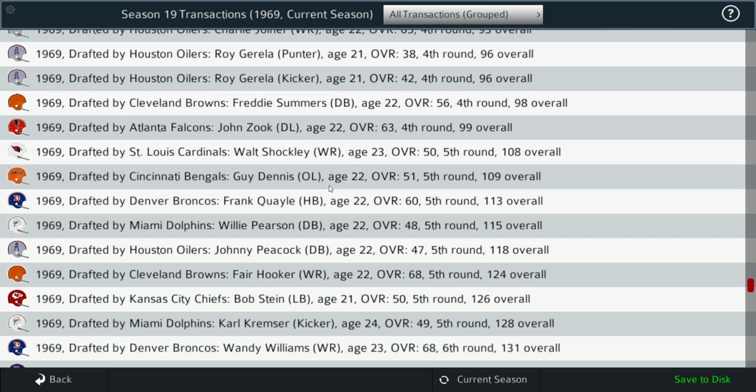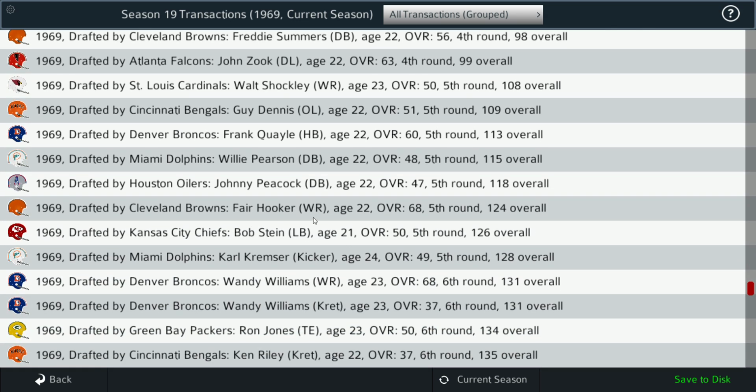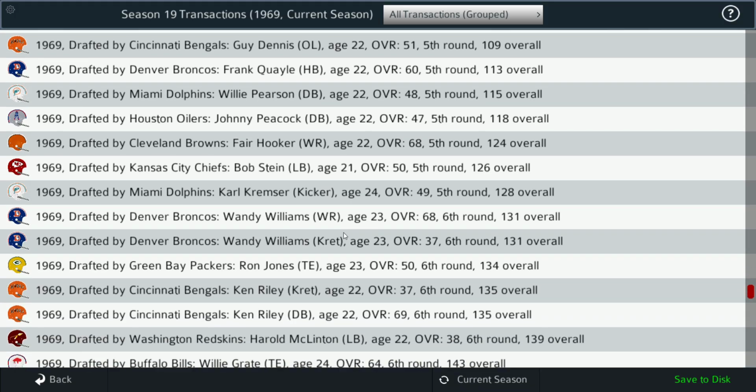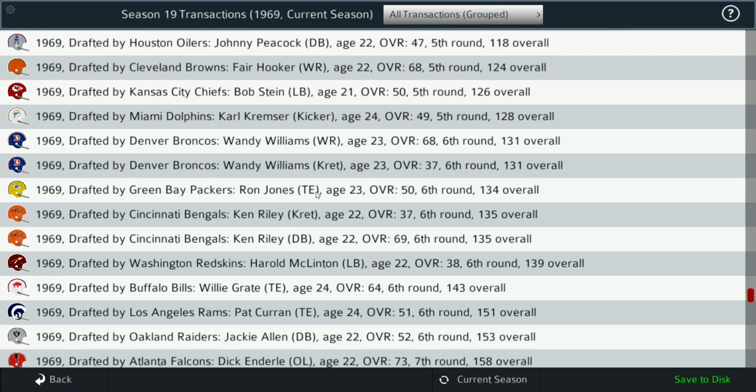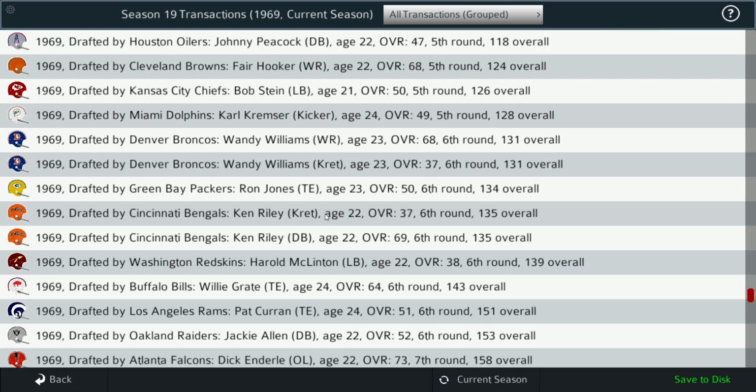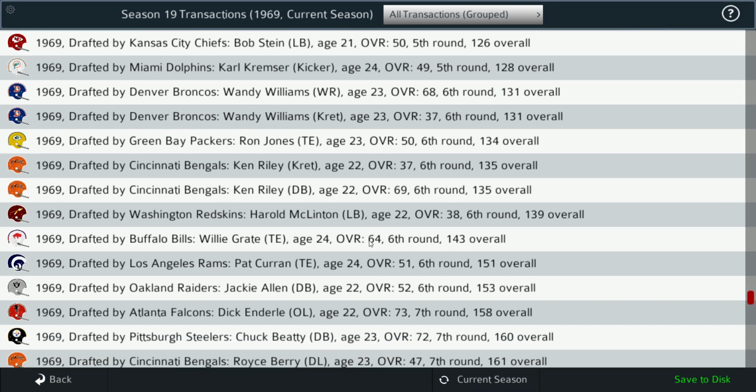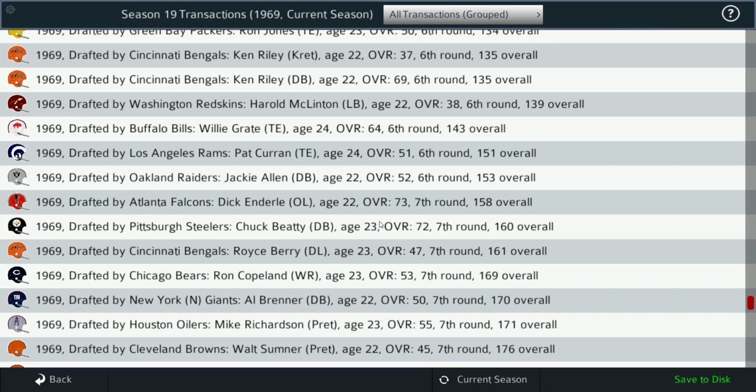Let's see what else we got here. Ah, yes, Fairhooker. Another one of those funny names from the past. A favorite of Dandy Don Meredith. Ken Riley, drafted by the Bengals in '69. Let's see what else we got here.